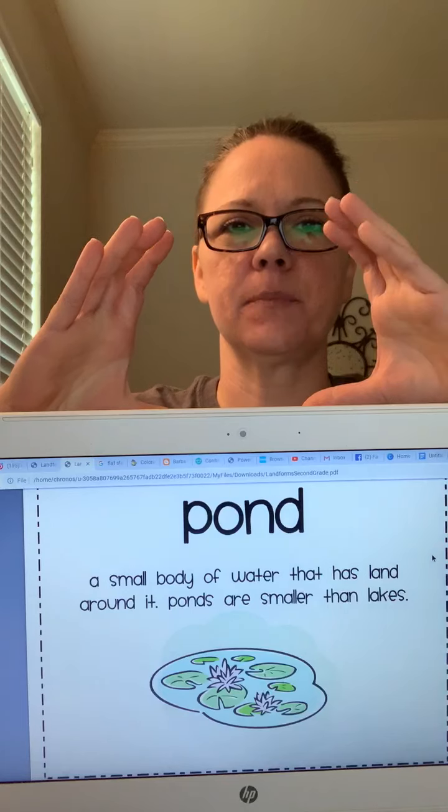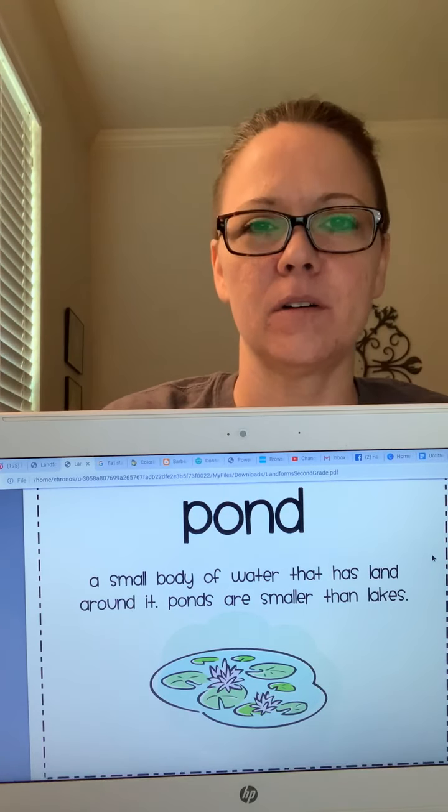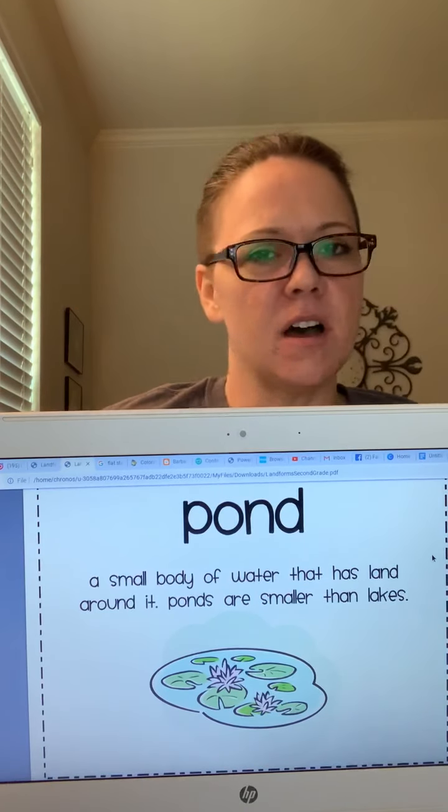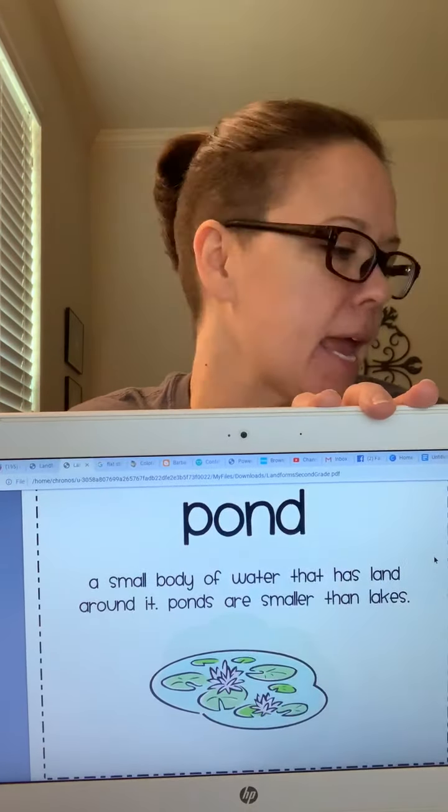Next is a pond. A pond is a small body of water that has land around it. Ponds are smaller than lakes. Okay, so the lake, land all the way around it. Pond is smaller. Some people even have ponds in their backyard. They can be real small or they can be a little bit bigger, but they are not as big as a lake. So is a pond a landform or a body of water? Yep, it's a small body of water. So on your bodies of water paper, draw a pond. You can pause the video and do that now.